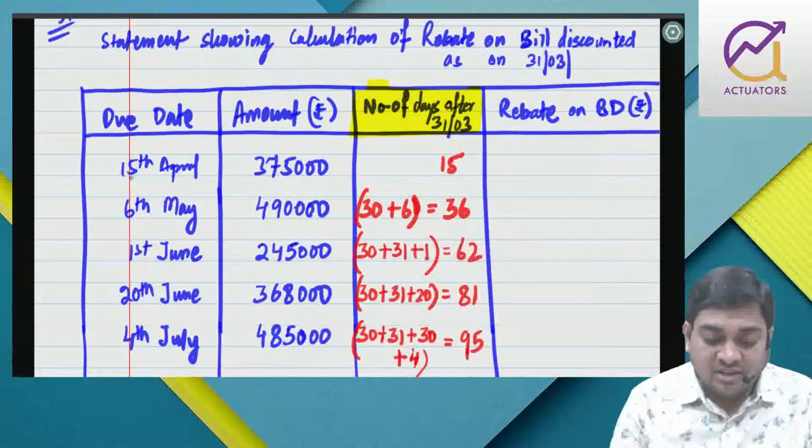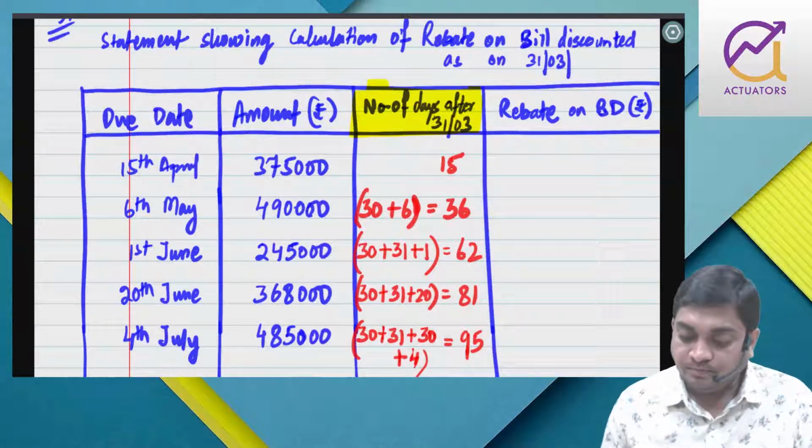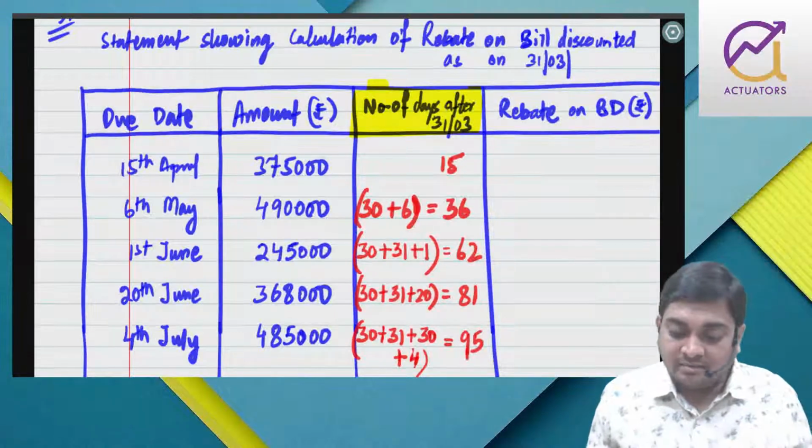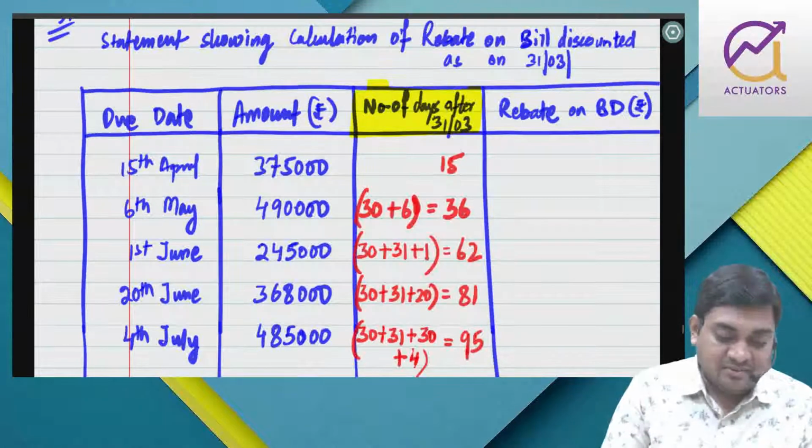So after 31st March, here it is 15 days, here it is April 30 full and May 6 days. April 30, May 31, June 1. April 30, May 31, June 20. April 30, May 31, June 30, July 4. Now calculate rebate on this amount, 12%. So 3,75,000. I'll just show one.